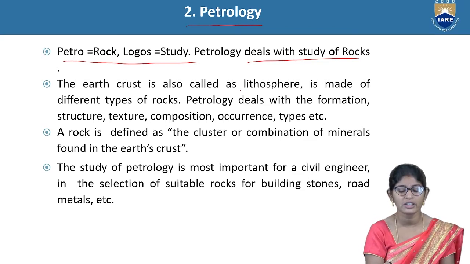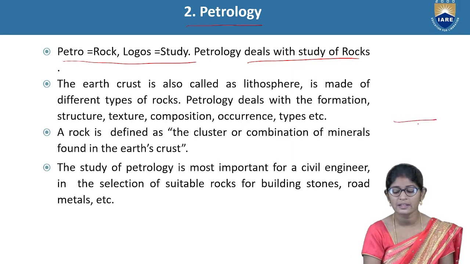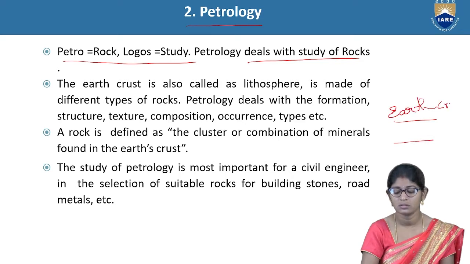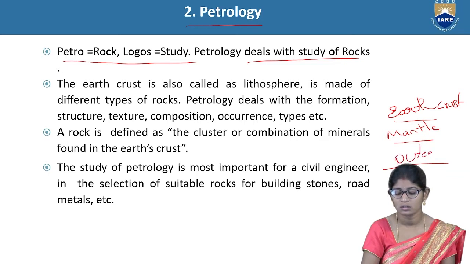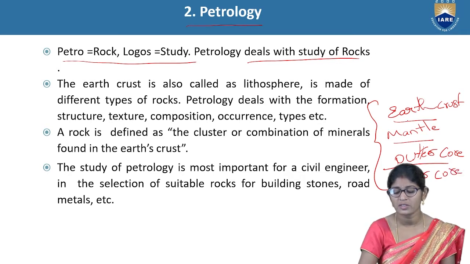Where the petrology is located, we know about the layers of the earth structure. First one is earth crust. Second one is mantle. Third one is outer core. Fourth one is inner core. The layers of the earth structure are located in these kinds of layers. First one is earth crust.